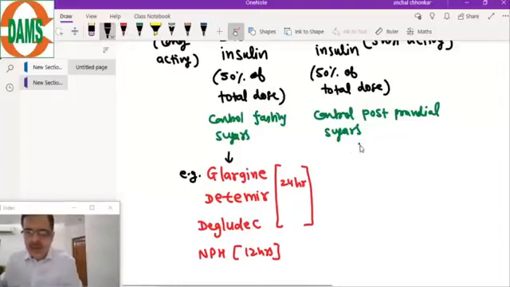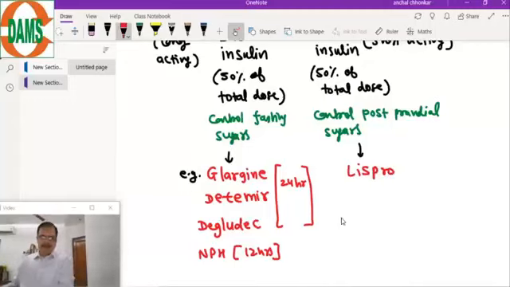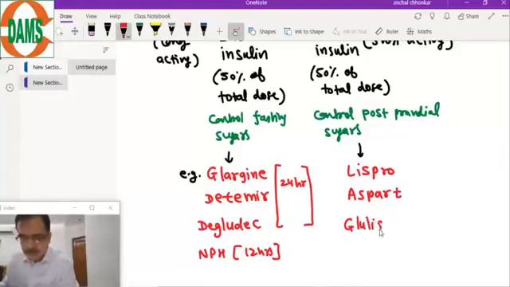Short acting insulins are Lispro, then Aspart, then Glulisine. These are the, you can say, ultra short acting insulins.